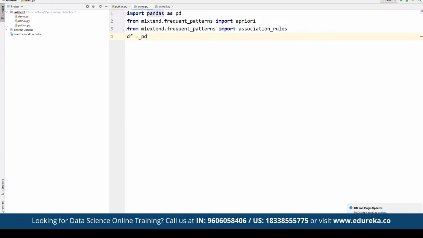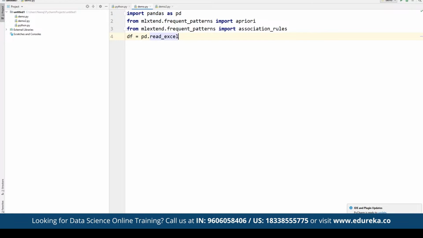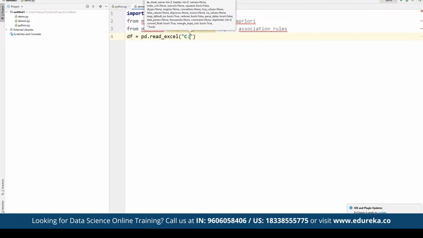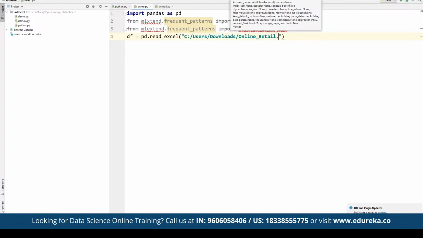Then we are going to create a data frame where we make use of the pandas library as pd.read, and here we read an Excel file. If it is a CSV file, then we define it as read_csv, and here we can define the path. Suppose the file is currently available in our users location, under users in downloads, by the name of online_retail.xlsx. So this is the library that we have currently imported here.